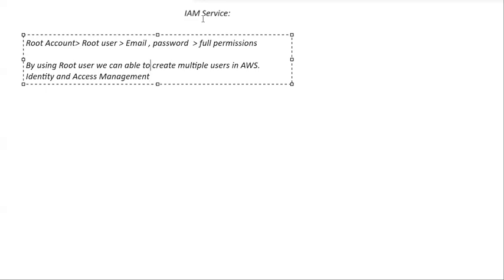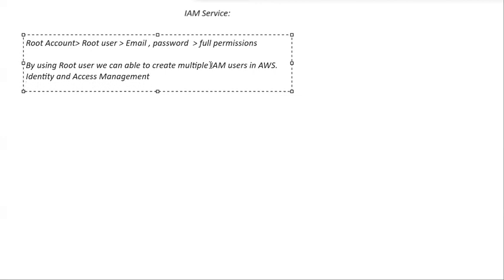What do we call the users that we create from this IAM service, sir? By using root user, we can able to create multiple users, right? So let's say I created multiple users by using IAM service. Then what do I call those users in AWS? I call those users as IAM users.